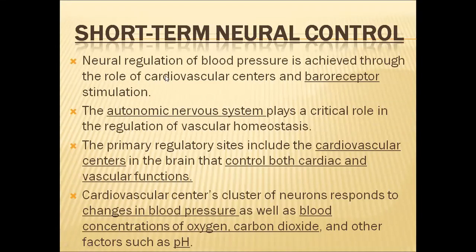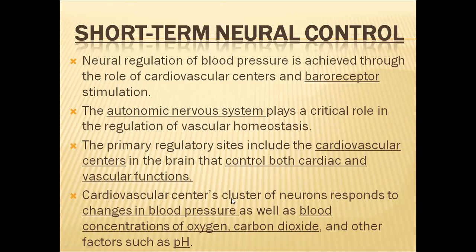In the short-term neural regulation, blood pressure regulation will be achieved through the role of cardiovascular centers and with the help of baroreceptors. The baroreceptors are a part of the autonomic nervous system. They play a very critical role in the regulation of vascular homeostasis. The primary regulatory site is the cardiovascular center in the brain. These cardiovascular centers control both cardiac and vascular functions.